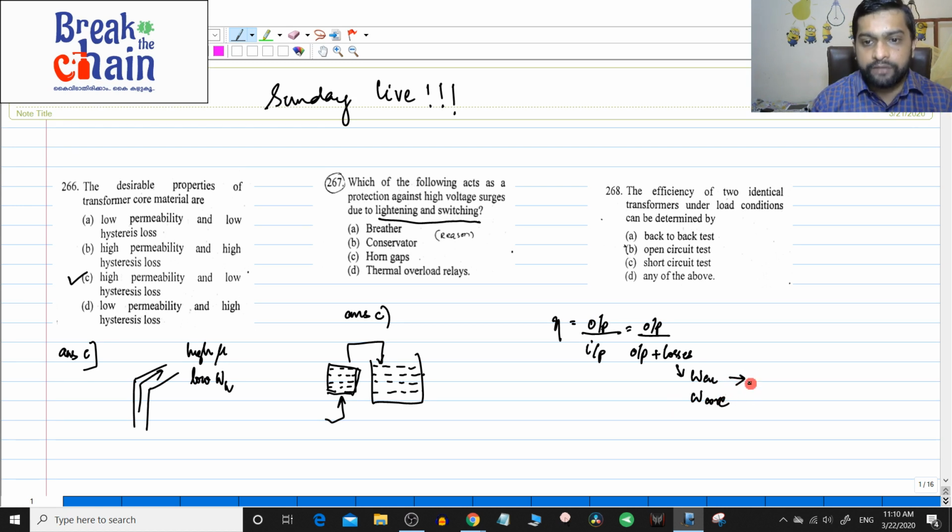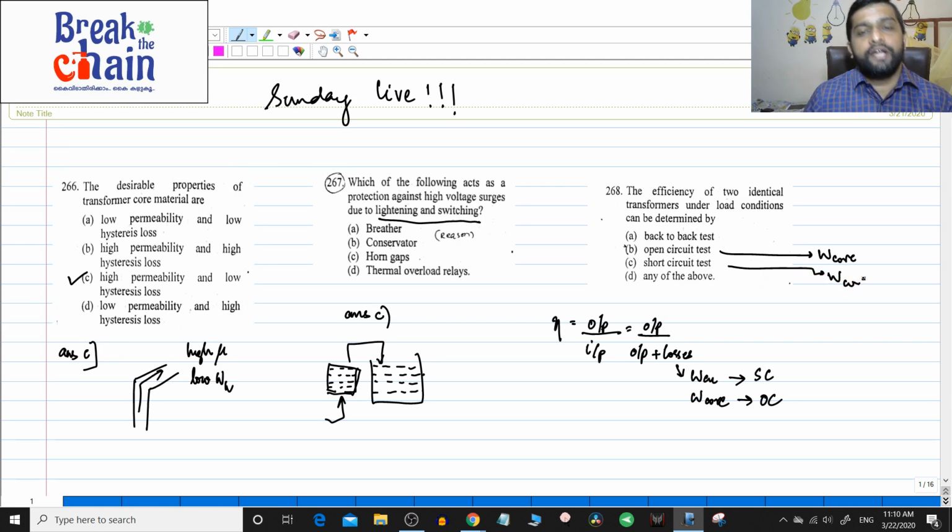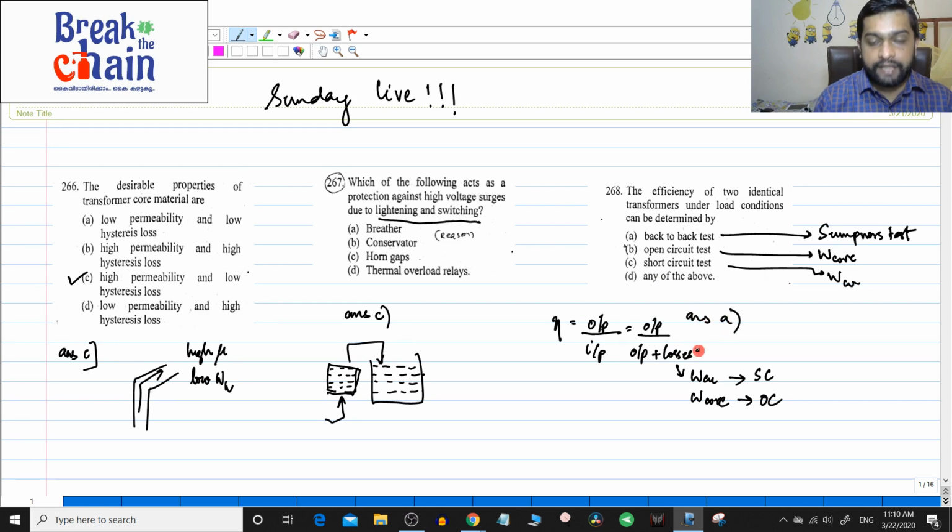To find the copper loss of this transformer, you have the short circuit test. To find the core loss, you have the open circuit test. So, in the open circuit test, you are only finding the core loss, and in the short circuit test, you are only finding the copper loss. So, only doing those tests will not give you the efficiency. If you want to find the efficiency with one test, you have to go for the back to back test, or it is also called the Sumpner's test. So, you have to use the back to back test or Sumpner's test to find the efficiency of the transformer under proper loaded conditions. Okay. So, here the answer will be A.